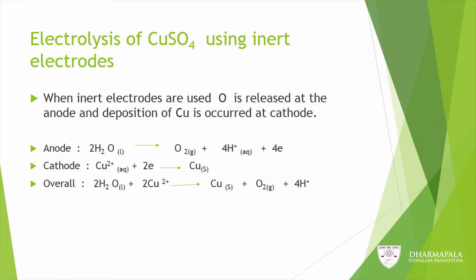Now, let us see what will happen if we proceed with electrolysis of copper sulfate using inert electrodes. When inert electrodes are used, oxygen, O2, is released at the anode and deposition of copper occurs at the cathode. So, you can see the anode reaction and cathode reaction. At the anode, H2O converts into oxygen gas, giving H+ and electrons. At the cathode, Cu2+ converts into Cu, solid copper.